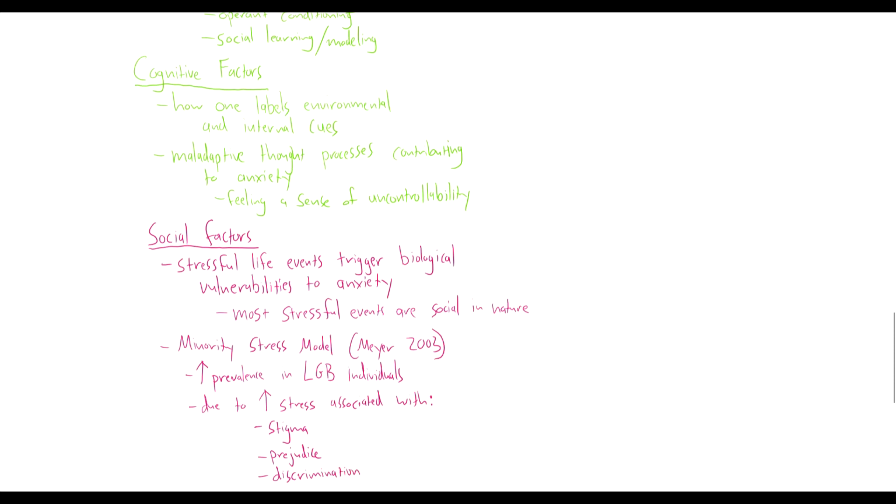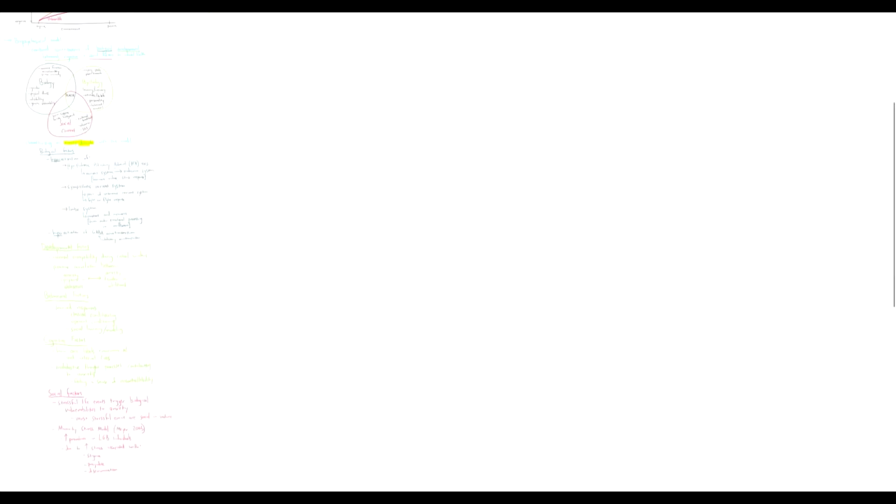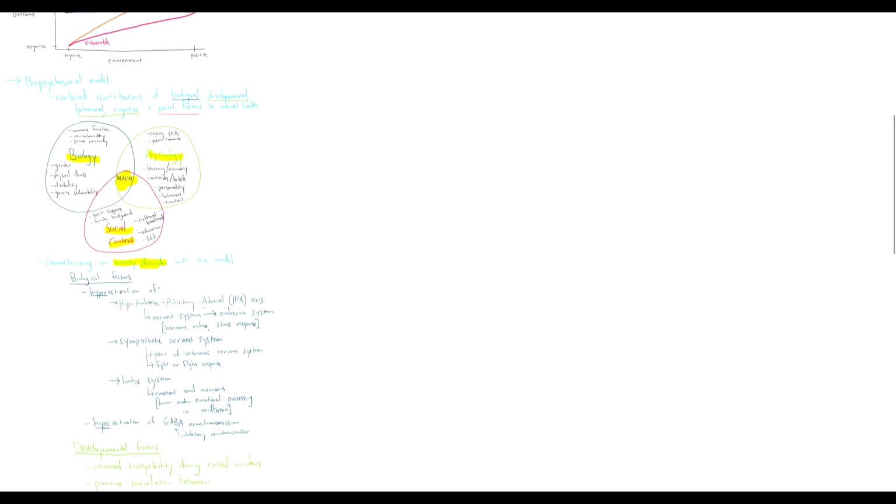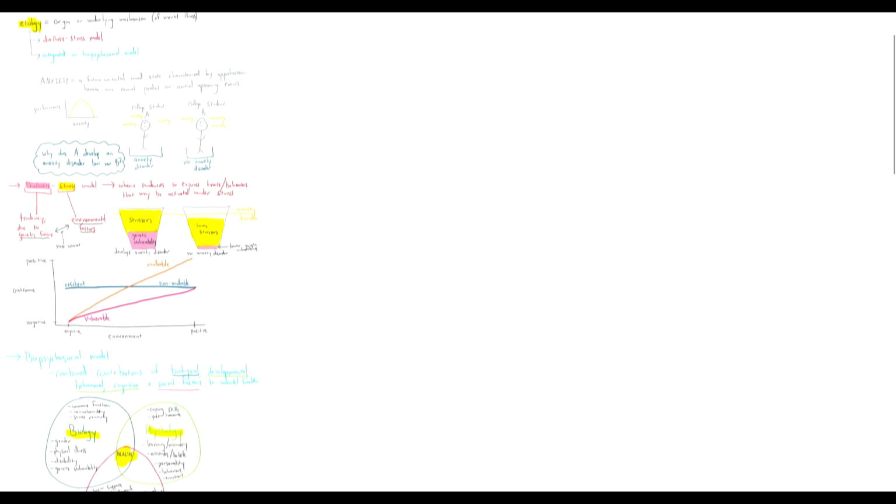So here we see the different factors, the biological, the psychological, and the social factors that all combine and contribute to the emergence of a mental illness, in this case an anxiety disorder. In this video, we've talked about two attempts to explain what leads to the emergence of a mental disorder. There are other models that try to explain this process. In class, we'll get practice applying these models that we just learned about to different disorders.